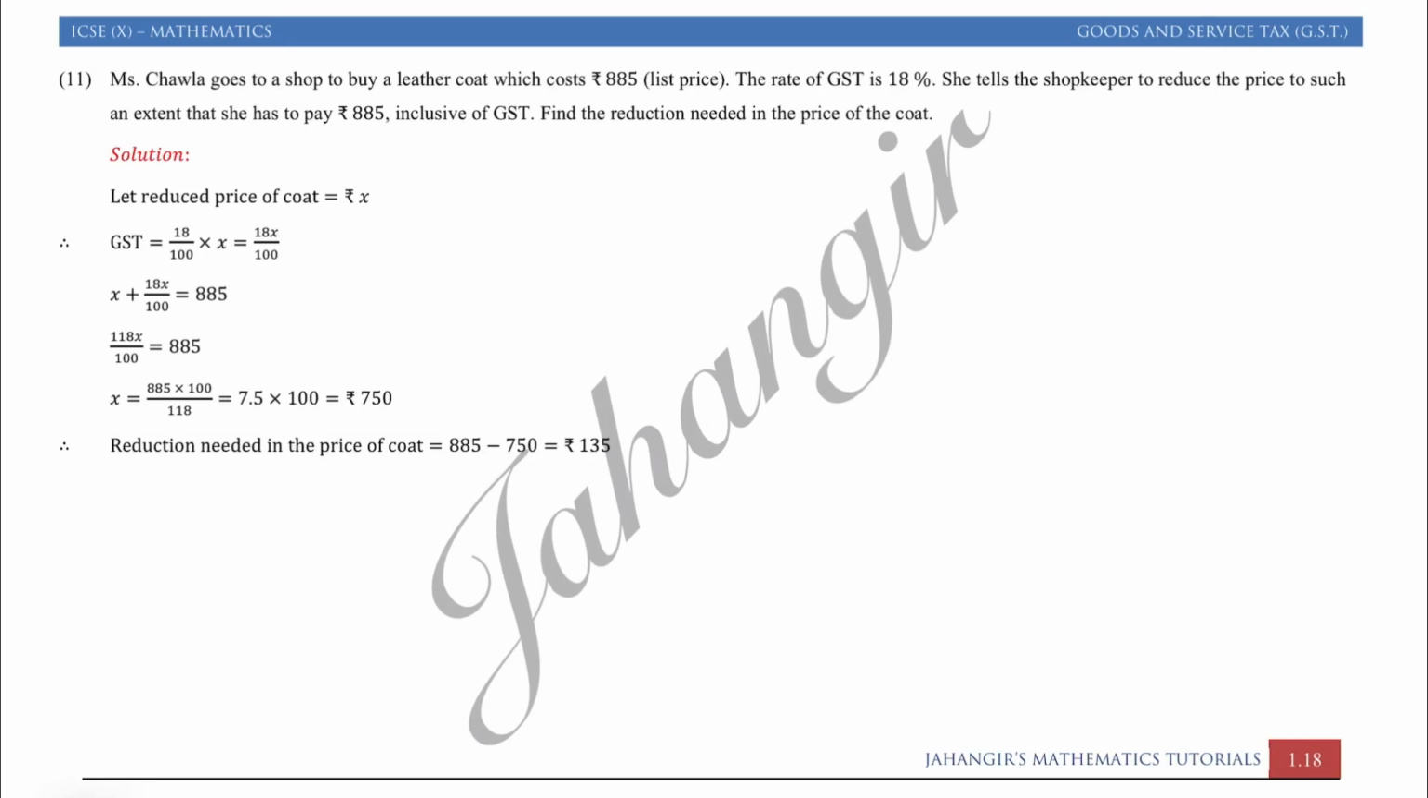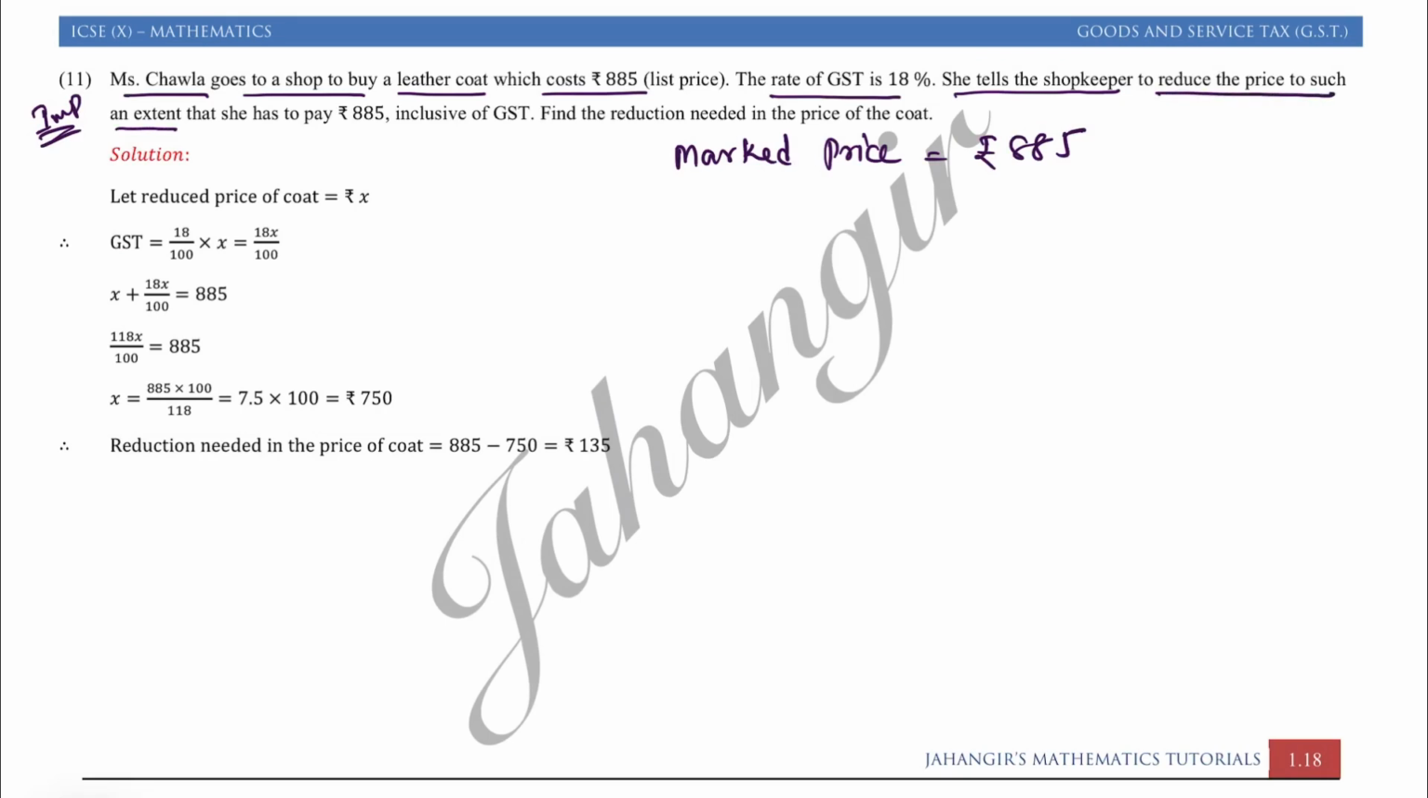Question number 11. This is again an important question. Mrs. Chawla goes to the shop to buy a leather coat which costs, that is list price, marked price, rupees 885. The rate of GST is 18%. She tells the shopkeeper, here bargaining happens, to reduce the price to such an extent that she has to pay rupees 885 inclusive of GST. Find the reduction needed in the price.